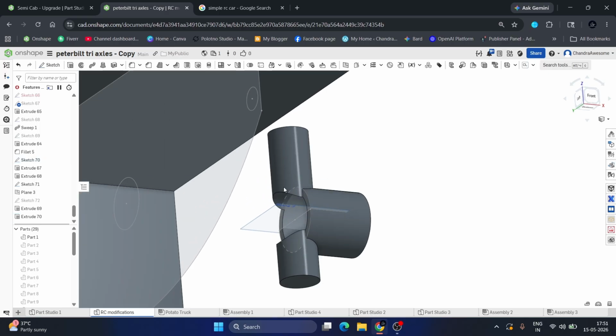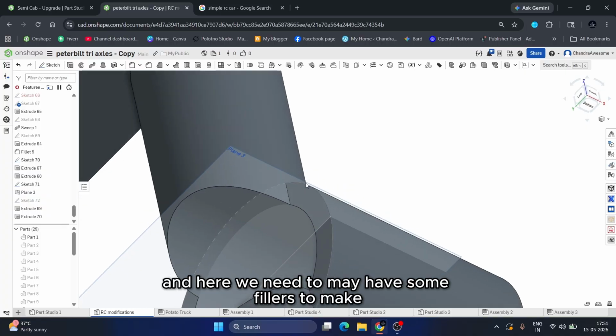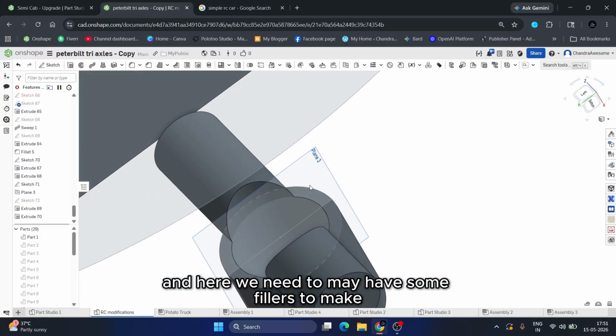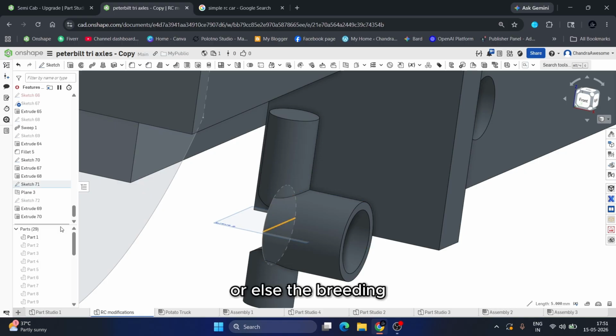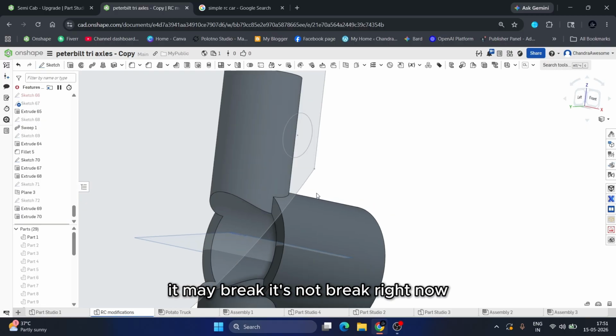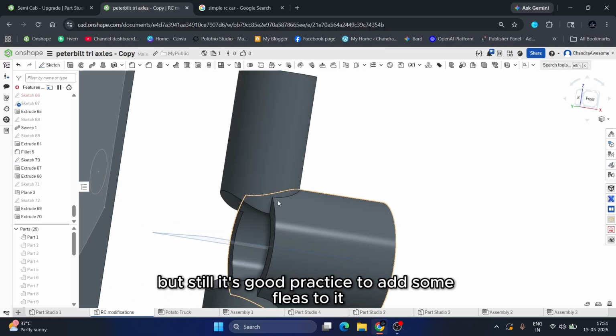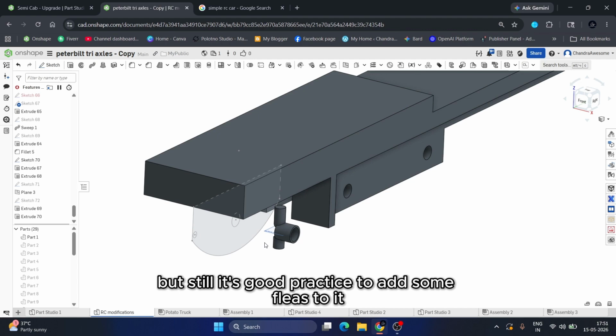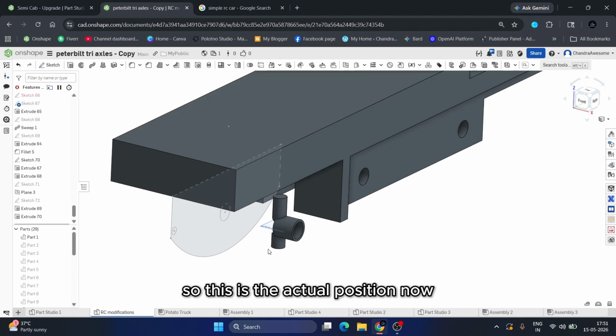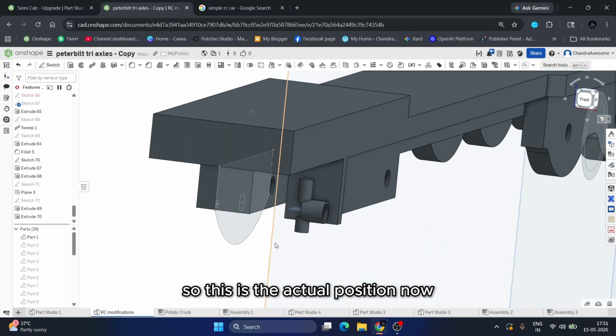I got it. And we may need to add some fillets to keep it strong, or else the print may break. It should not break right now, but still, it's good practice to add some fillets to it. So this is the actual position.